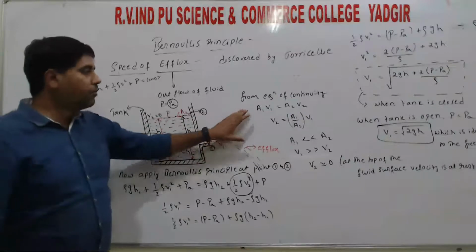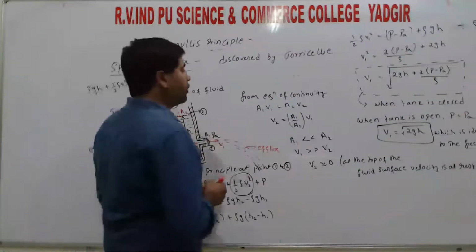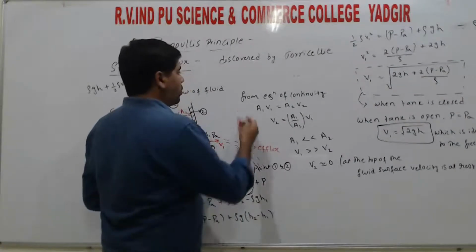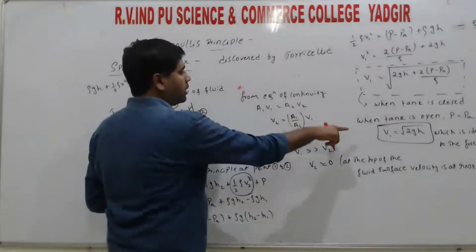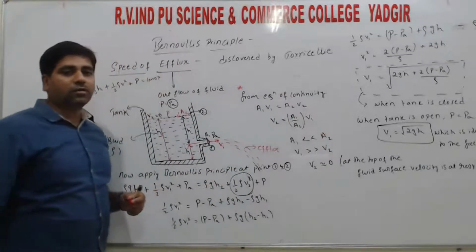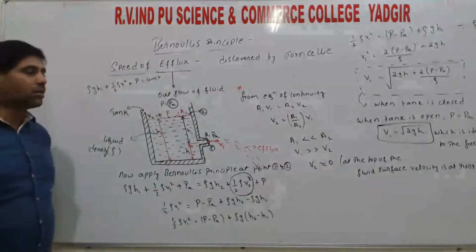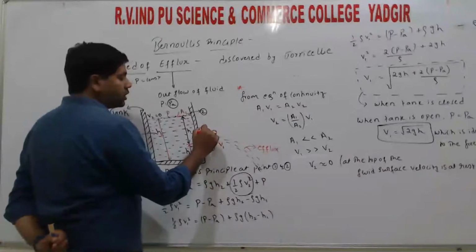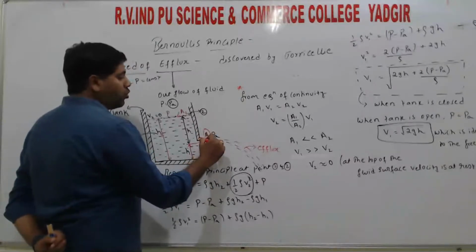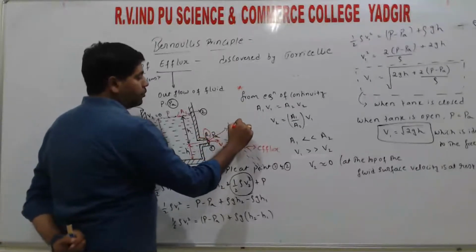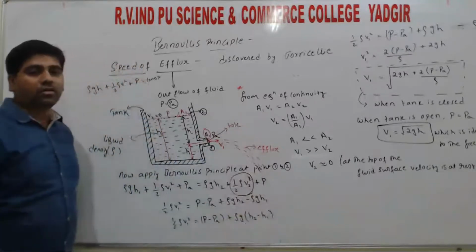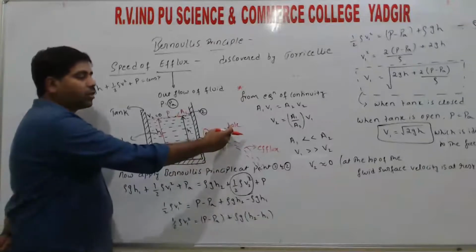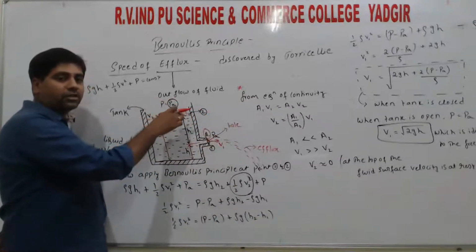Up to now we are using the equation of continuity. Without using this relation we can't obtain the relation which is identical to the free fall. The condition we consider is the area of cross section at point 1. That means it is a small hole, so the area of cross section of the hole is small compared to the area of cross section of the tank.